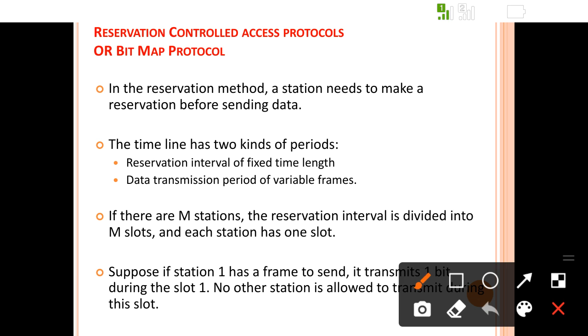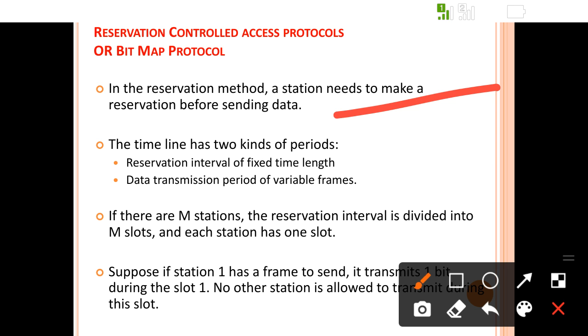Reservation control access protocol can also be called the bitmap protocol. In this reservation method, the station needs to make a reservation before sending the data. Means, if the station wants to transmit the data, it reserves first. A reservation should be made by the station to send the data.